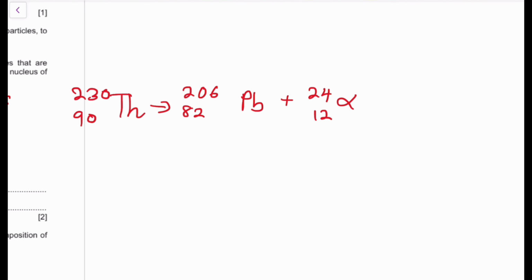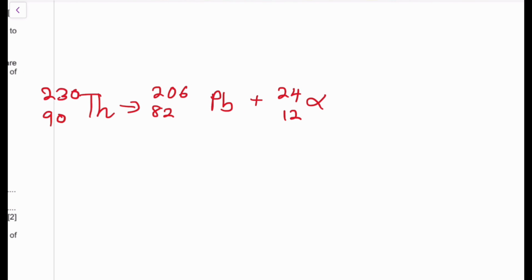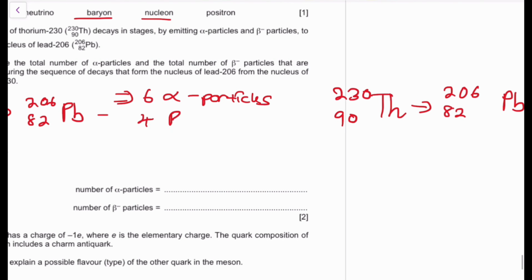So how many particles do you need? You need 4 beta particles in order for the denominator to add up to 90. So you're going to have 4 beta particles, then you're going to have 6 alpha particles. Okay, so it's going to be 6 and then it's going to be 4.